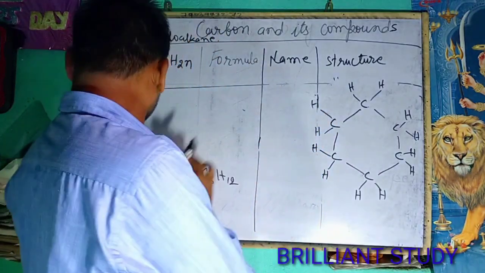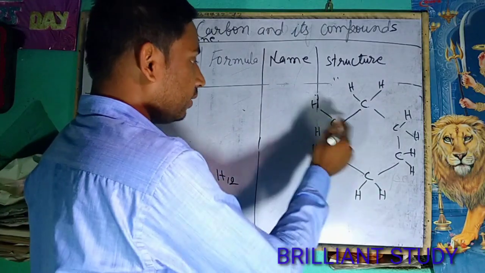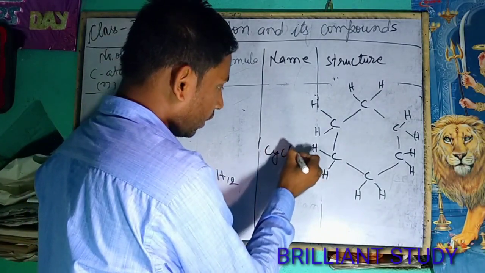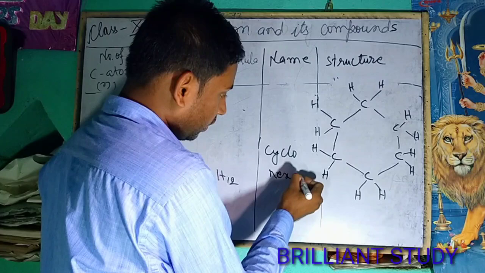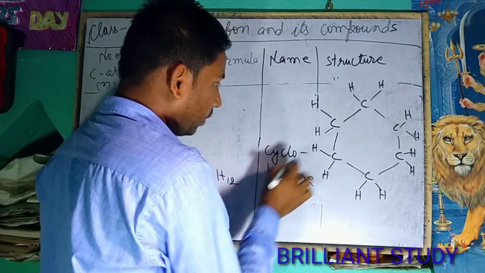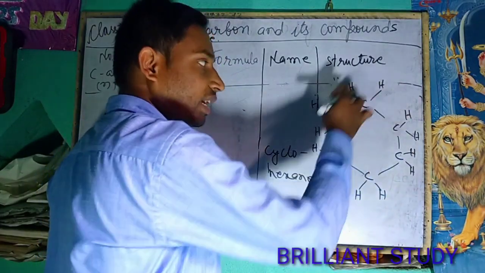In this way, cyclohexane forms a cyclic structure.